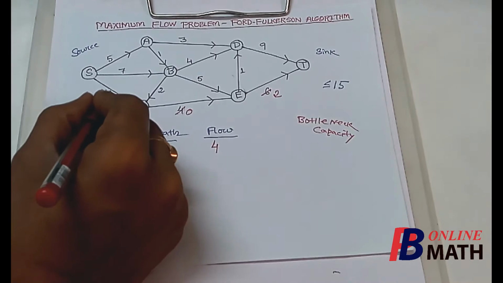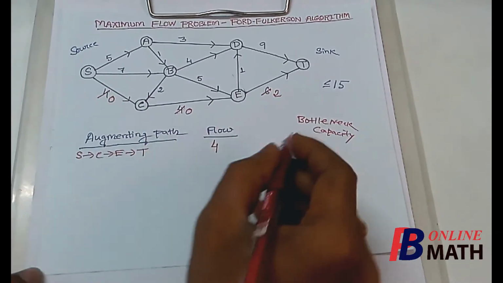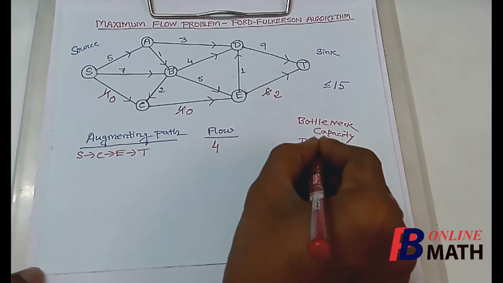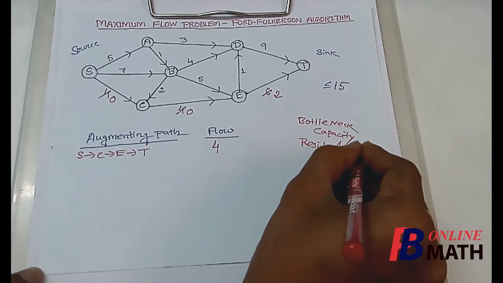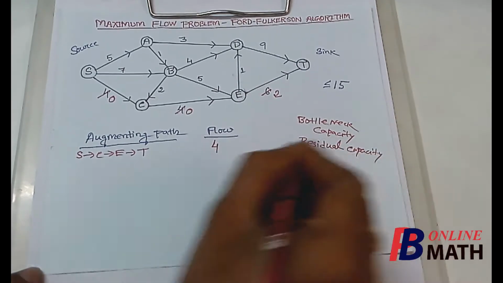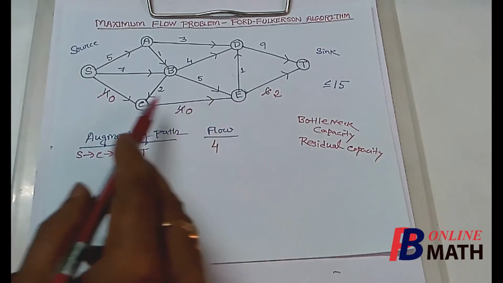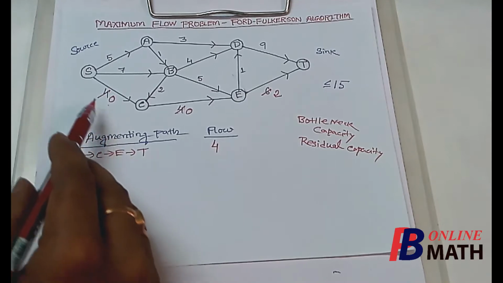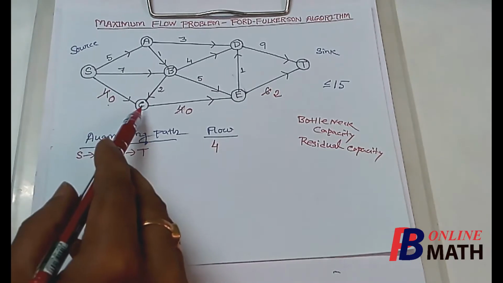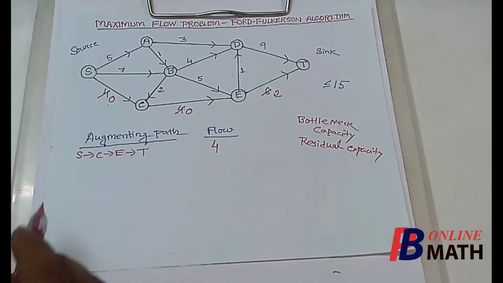Similarly, the new capacity of this one is 0. These new capacities are called residual capacities. So the residual capacities of these arcs are now 0, 0, 2. So no flow is possible from S to C and also from C to E because the capacities are exhausted.